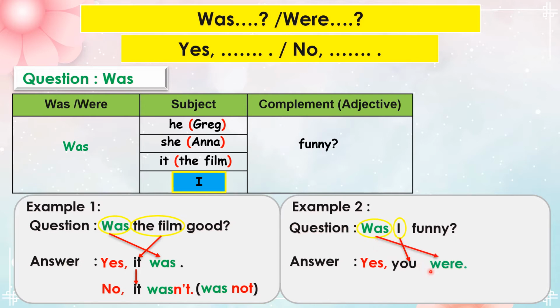For special subject you need to use were. Yes, you were. For negative answer, start with no, then followed by you. Then the be verb in the negative form weren't. No, you weren't. Weren't is the contraction for were not.